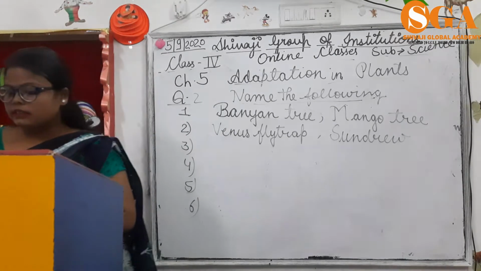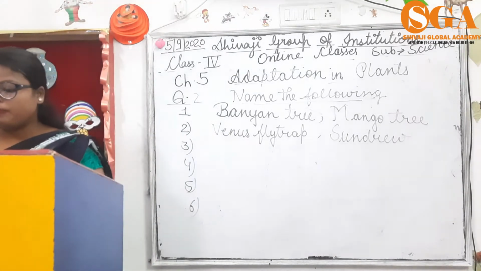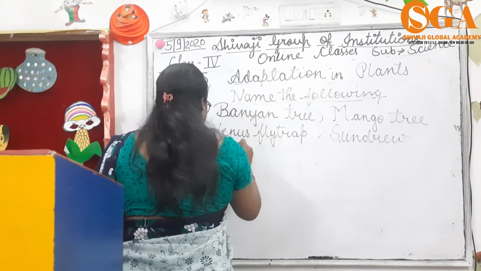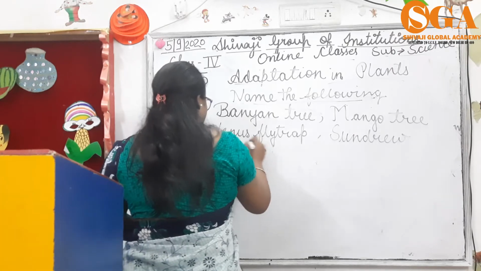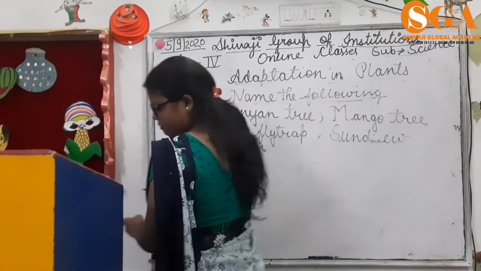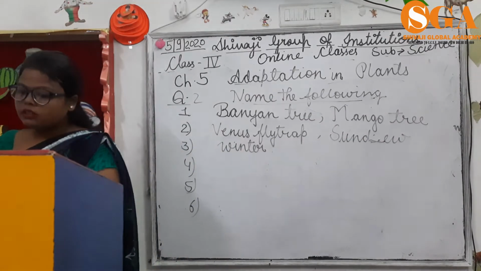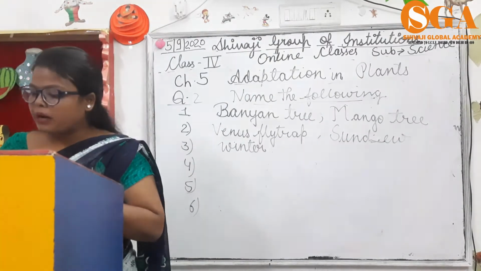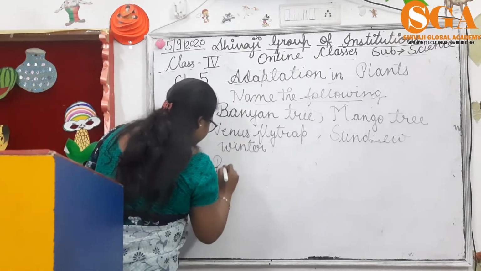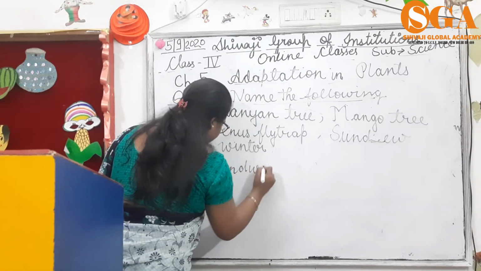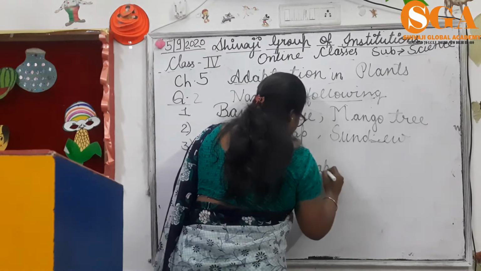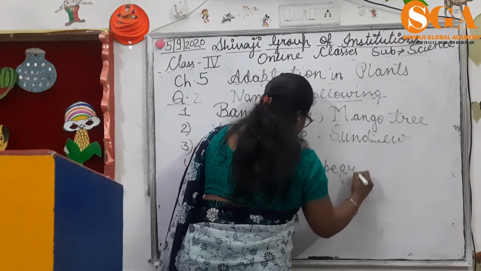And the next is, the season in which terrestrial plants shed their leaves. Answer is winter. Fourth one, 2 examples of underwater plants, that is pondweed or tape grass.